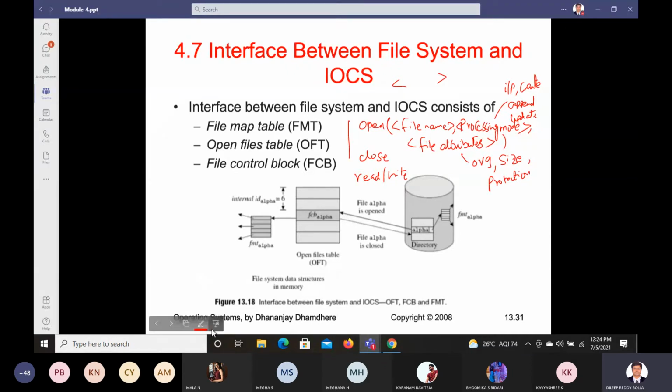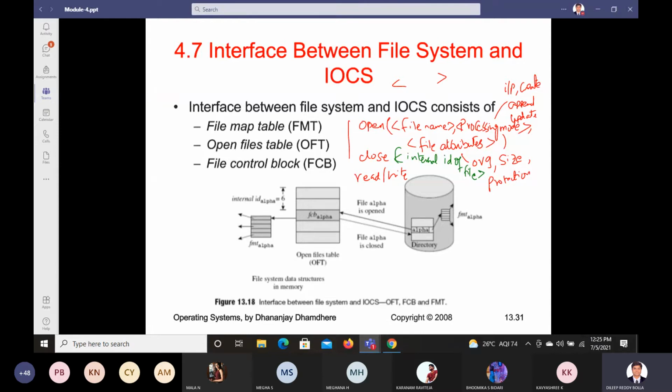Now, what all things should you know when you want to close a file? If you want to close this file, you need to know the internal ID of it. You should know the internal ID of the file. If you know the internal ID of this file, then only you can close it. What is the internal ID of it? Any example? Internal ID of a file.